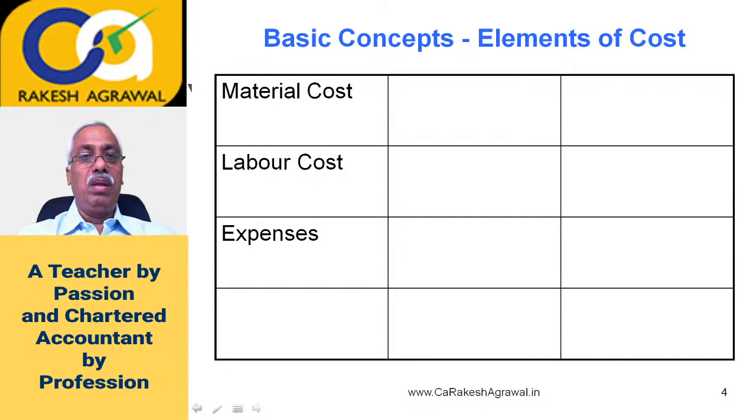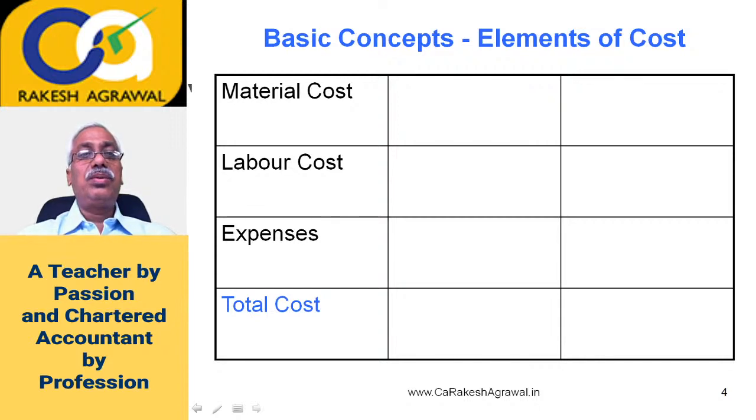And remaining all, other than material and labor, remaining all is called expenses. It could be electricity, it could be depreciation of your equipments, it could be rent of the premises, and all other things will get included in expenses. So the cost finally gets divided in 3 parts from the point of view of a manufacturer, either material cost or labor cost or expenses. And if we add 3 of them, you will get total cost. So these are 3 elements of cost: material, labor and expenses.